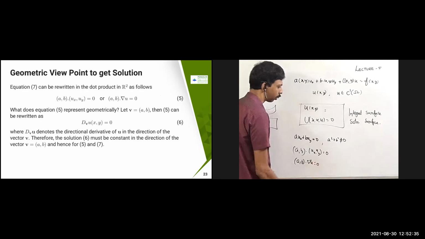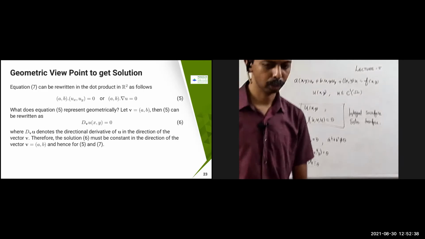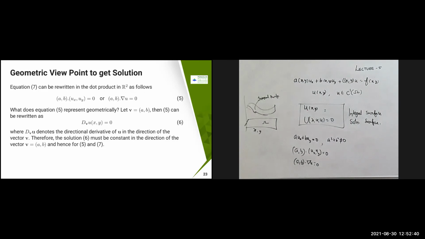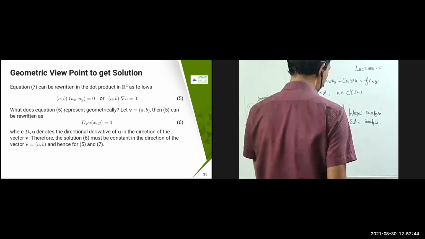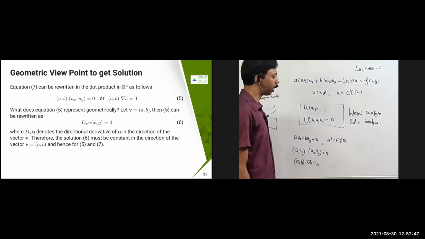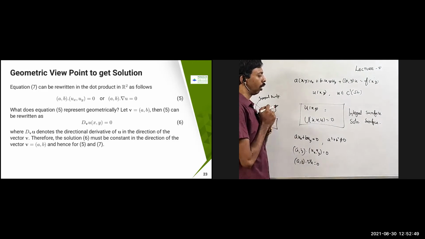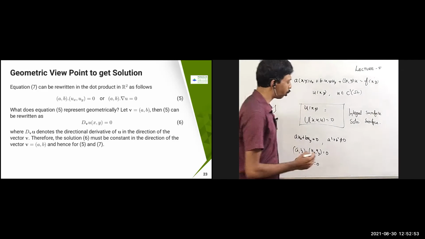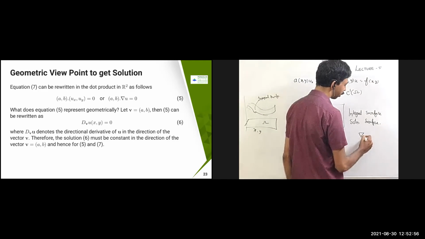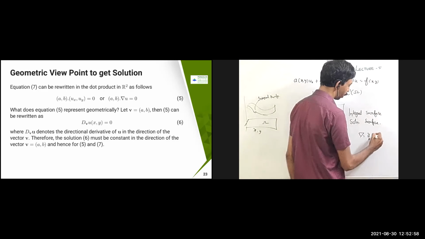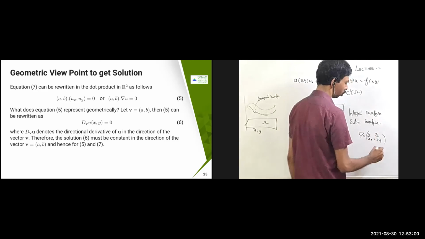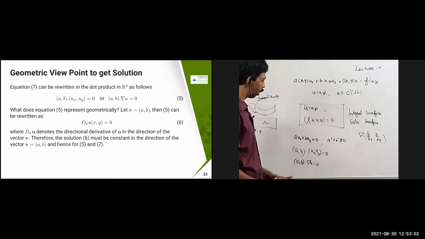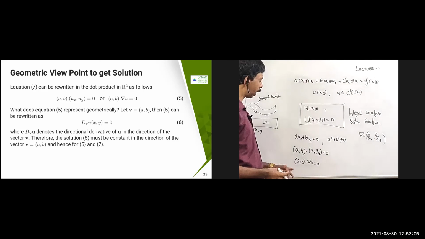Remember the definition that del is dou by dou x comma dou by dou y, a vector. So del u, or nabla u, is dotted with a comma b.